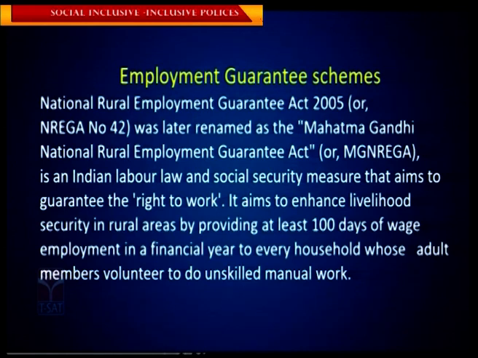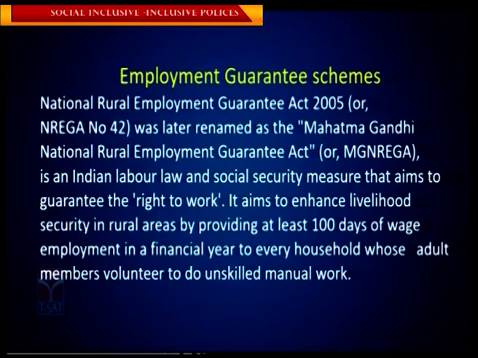What is the full form of NREGA is also a very important expansion. NREGA means National Rural Employment Guarantee Act. It was given in 2005. Later this one was renamed. The NREGA is renamed as Mahatma Gandhi National Rural Employment Guarantee Act.